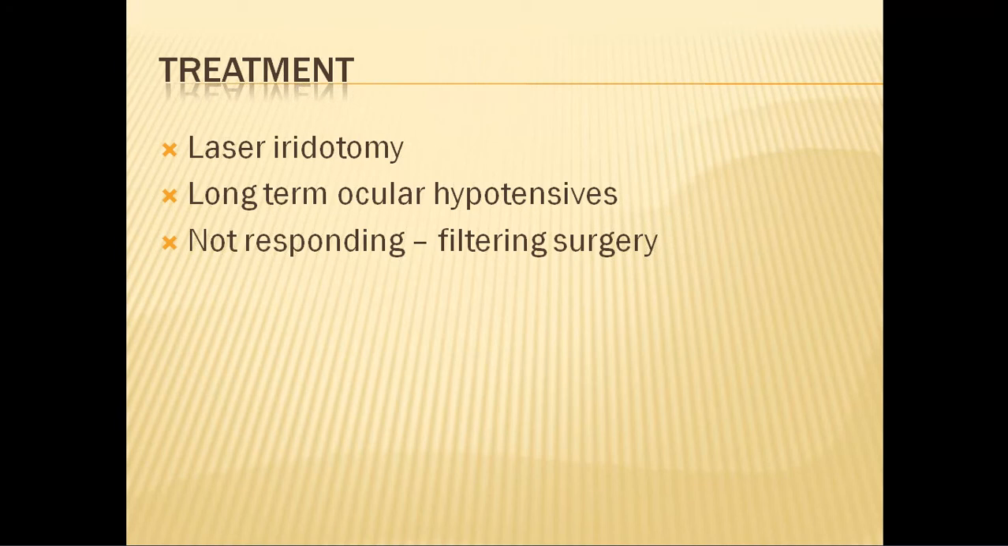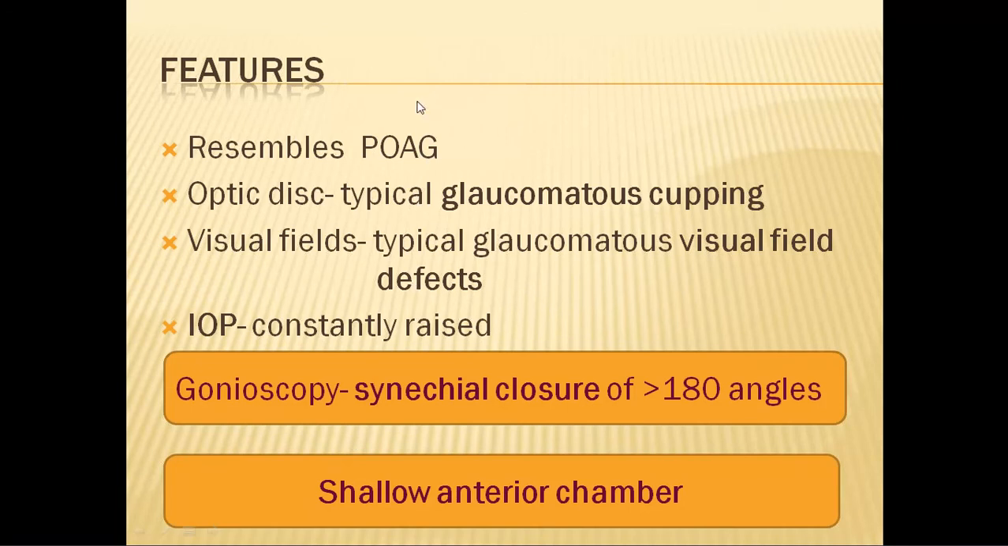So that stage will resemble your primary open angle glaucoma, because all the changes that are there in primary open angle glaucoma, your disc changes and your field changes, are present even in this. All others are the same as primary open angle glaucoma. The only difference is your gonioscopy, where there is peripheral anterior synechiae and the presence of a shallow anterior chamber. These two features will differentiate this from primary open angle glaucoma.